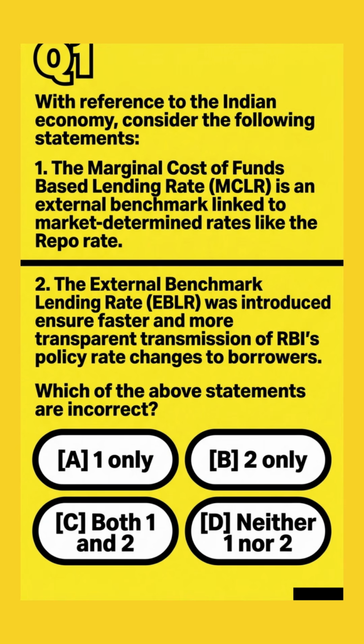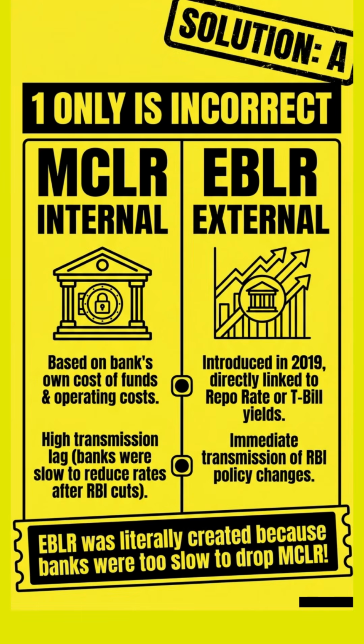Statement 1 says that marginal cost of funds based lending rate or MCLR is an external benchmark linked to market determined rates like the repo rate. Statement 2 says external benchmark lending rate or EBLR was introduced for faster and more transparent RBI policy transmission. Which statement is incorrect? Answer is A. Only statement 1 is incorrect.